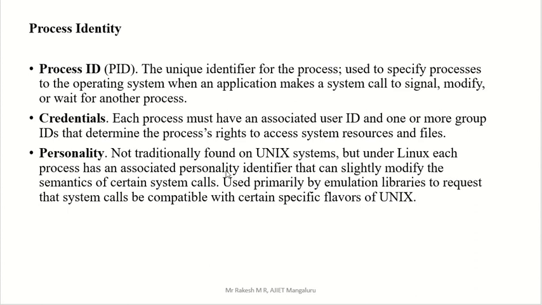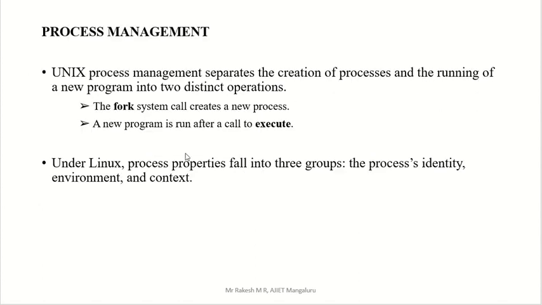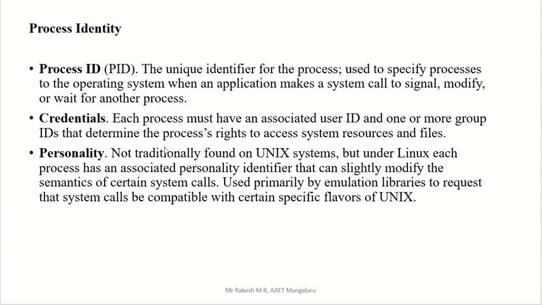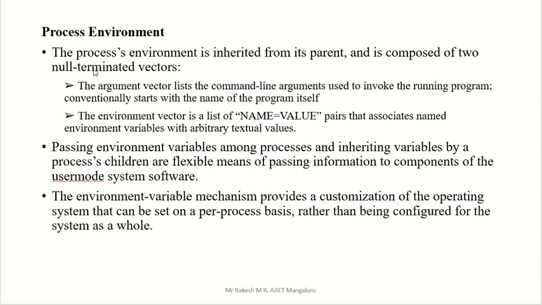Now these are the three things related to process identity. What is the next thing we have? This is process management. First we saw identity, then second environment, then context, right? So process identity is over. Next we are going for process environment.